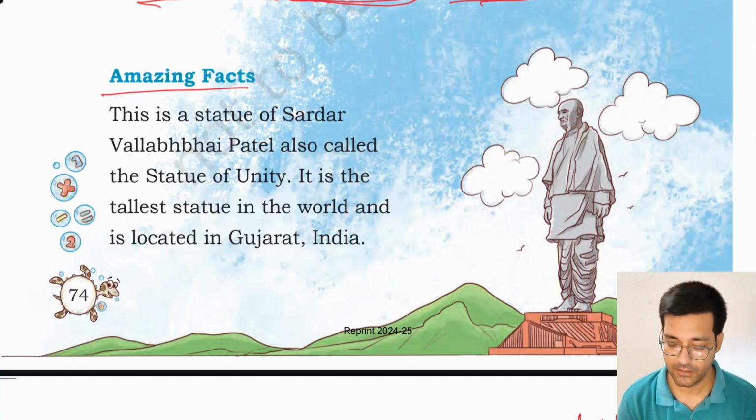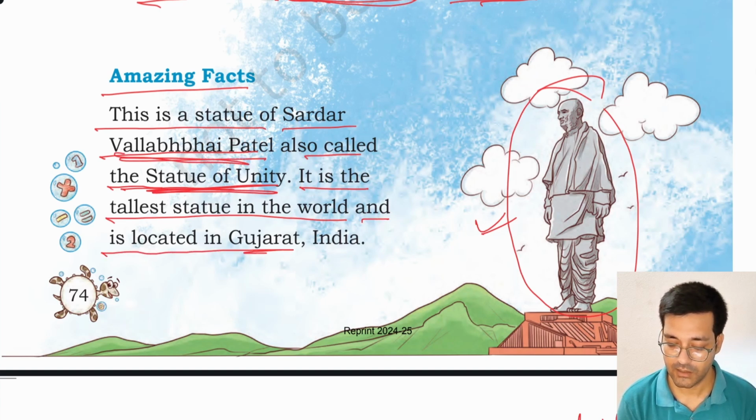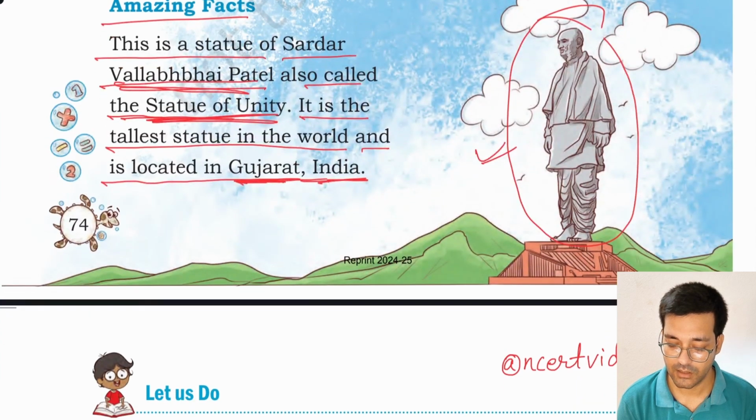Amazing facts. This is a statue of Sardar Vallabhbhai Patel, also called the Statue of Unity. It is the tallest statue in the world. You have to remember which is the tallest statue in the world. The answer is the Statue of Unity, a statue of Sardar Vallabhbhai Patel, and it is located in Gujarat, India. If somebody asks where the Statue of Unity is located, you have to answer it is located in Gujarat, India.